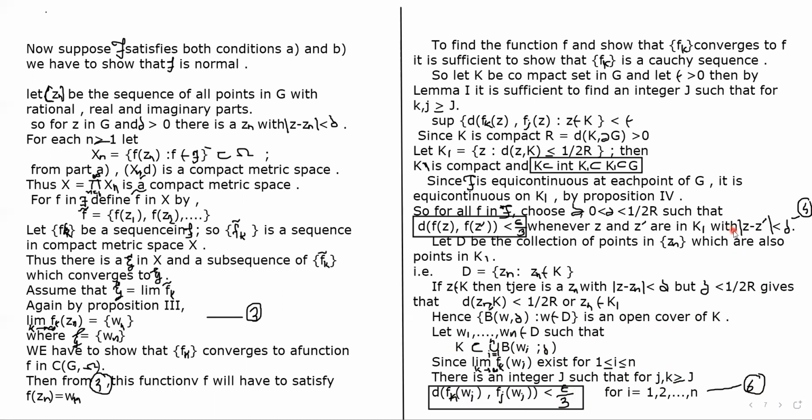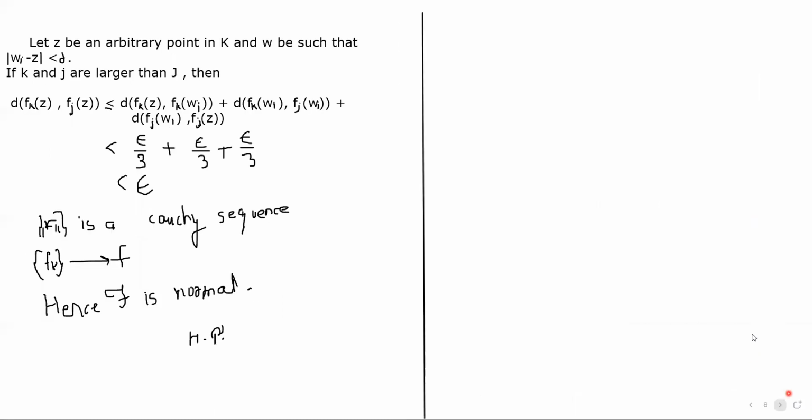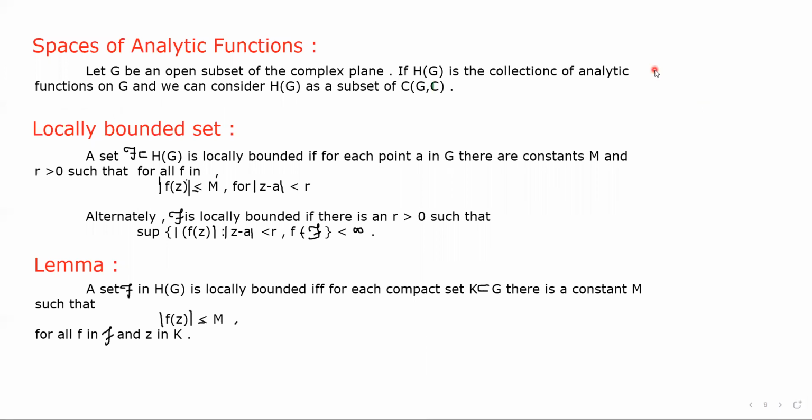We put the values from equation 4, equation 5 and equation 6 in the triangle inequality, and we get that d of fk of z, fj of z is less than epsilon. From this condition we can say that fk is a Cauchy sequence, and fk converges to f, and hence we have proved that script F is normal. Okay, proved.